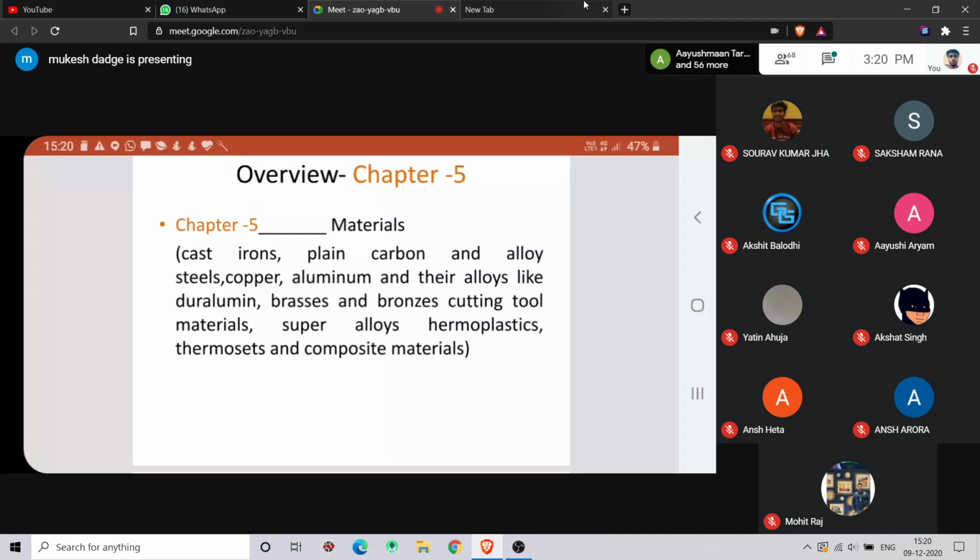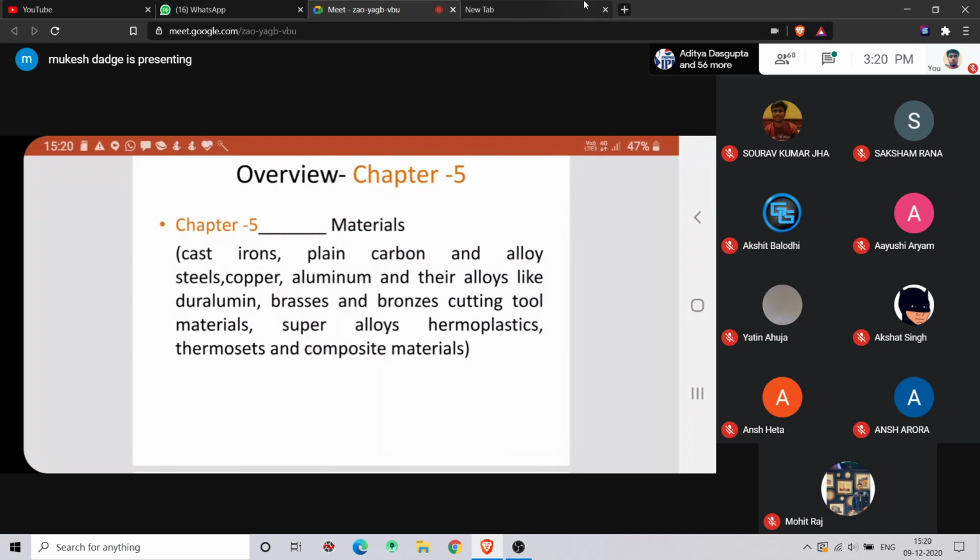In actual practice, you will not get any metal in 100% pure form. Even gold, you will get 99.99% purity. There are advantages of alloys also.